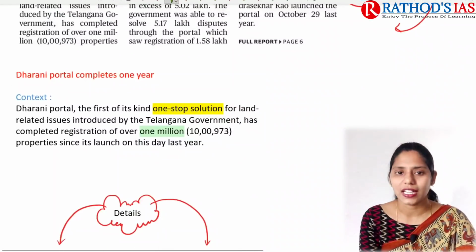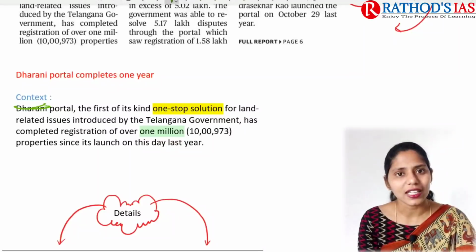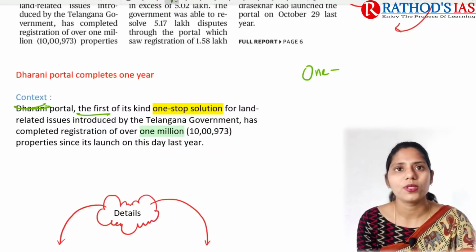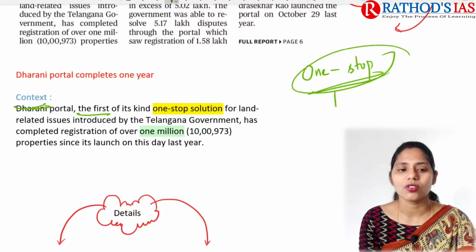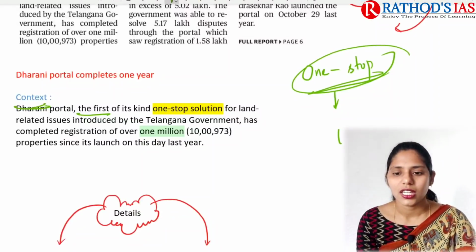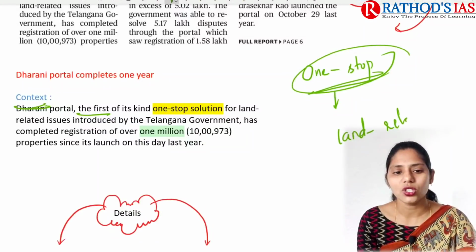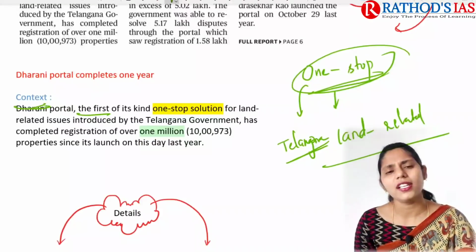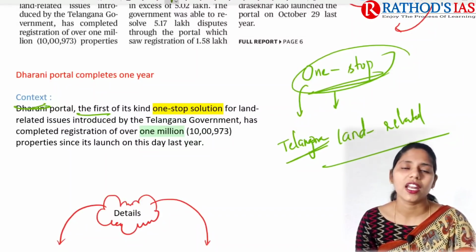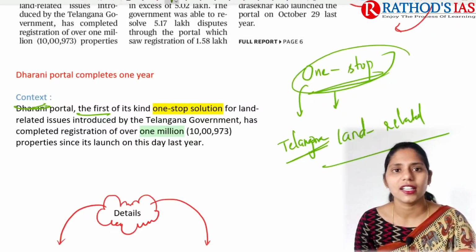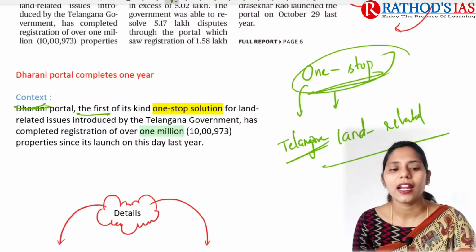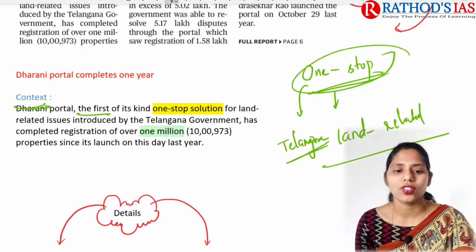If you're talking about the context, it says that the Dharmani portal is a first of its kind, a one-stop solution for land related issues, which came up in which state? That is Telangana state. You can also expect a question like: recently the Dharmani portal was seen in the news, which is an initiative of which state, and you can get options like Kerala, Karnataka, Telangana and Madhya Pradesh. You have to select the correct option. Here the Dharmani portal is an initiative of the state of Telangana.